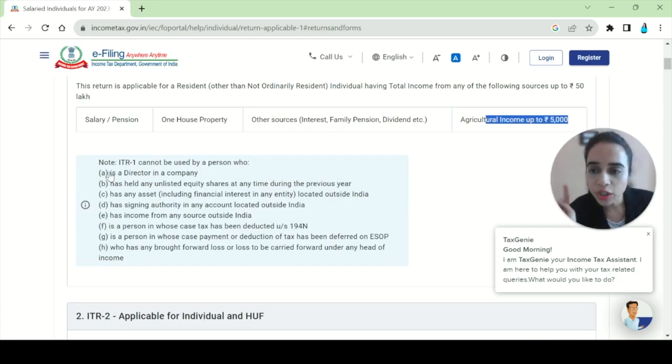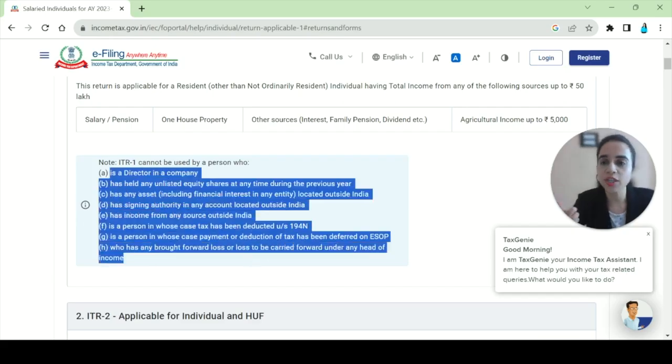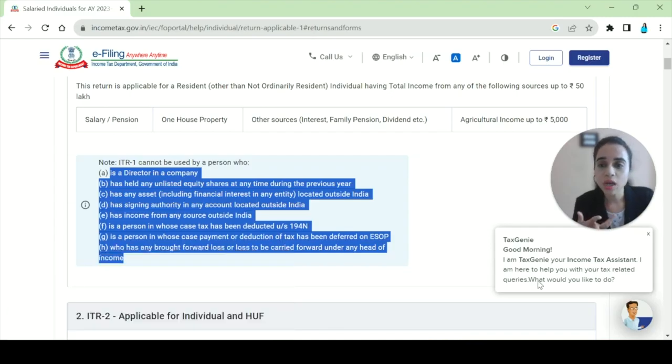Now, if you satisfy any of these conditions, you're a director in a company, you have any unlisted shares, you have any asset or signing authority, or any income from any source located outside India, or even if you have ESOP, or brought forward or carry forward losses, you are not allowed to do ITR 1.